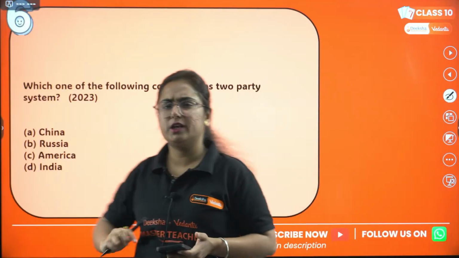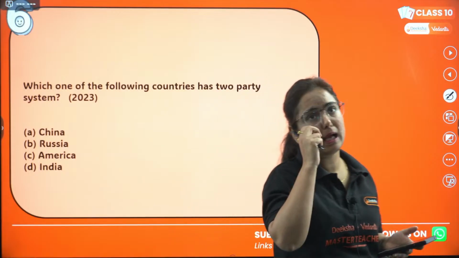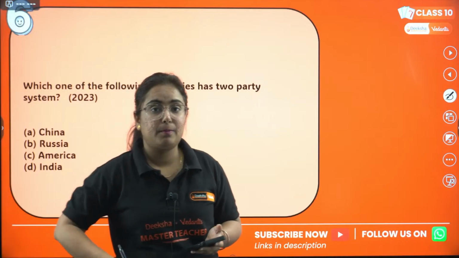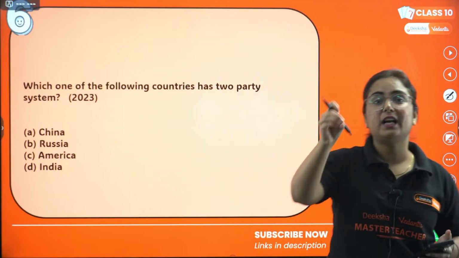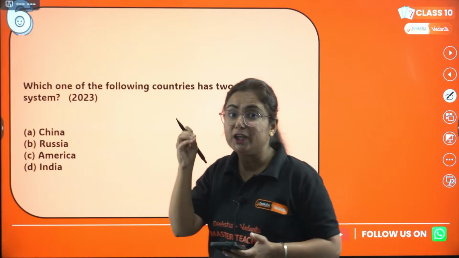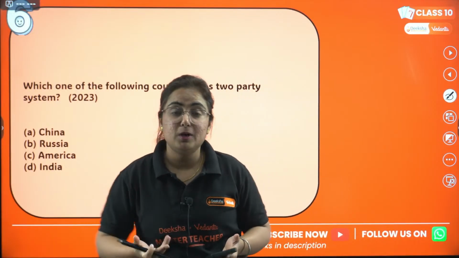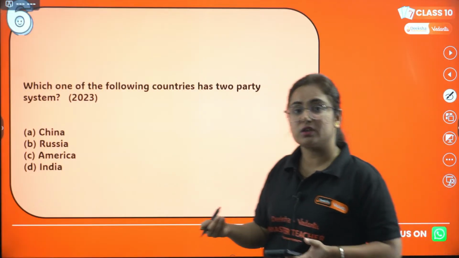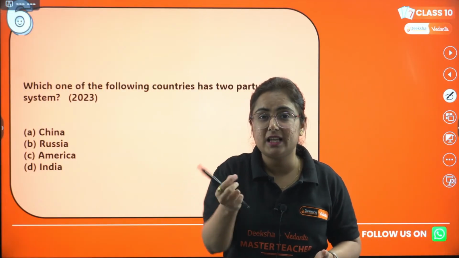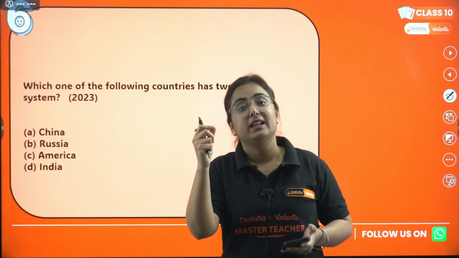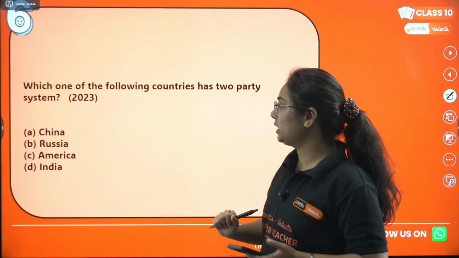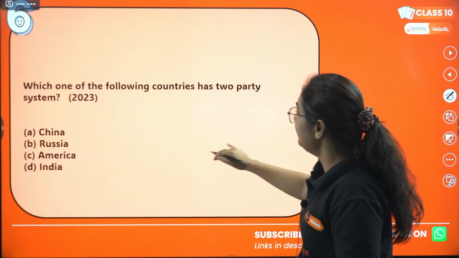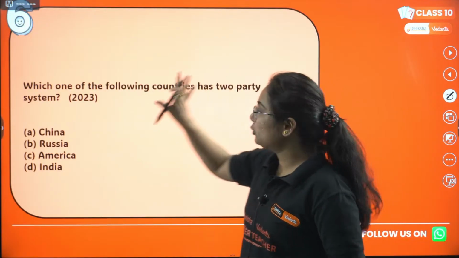Okay, think about it, give the correct option. Now you might also get different answers for this question, I know, but I want to make clear which one is most appropriate to choose in such a situation, because whenever a similar type of question comes and we have options that are just nearly correct, then we get confused, right? Okay, I can see Aditya answering A. Well, which one of the following countries has a two-party system?